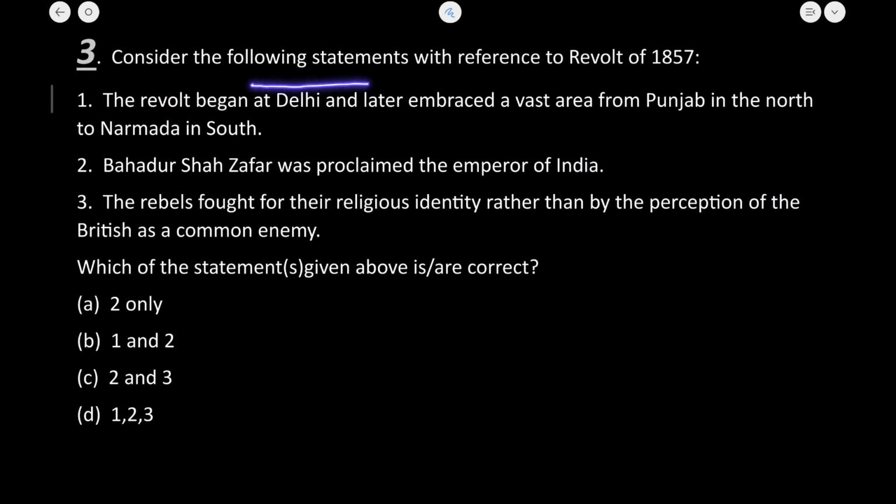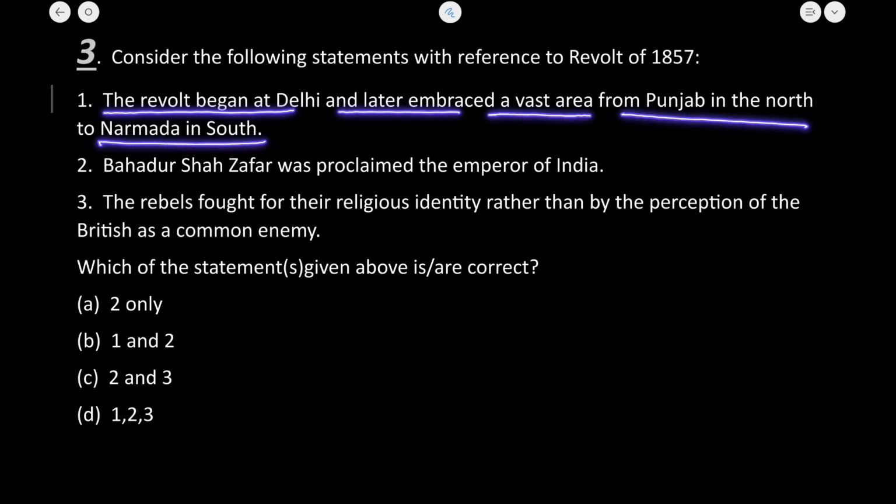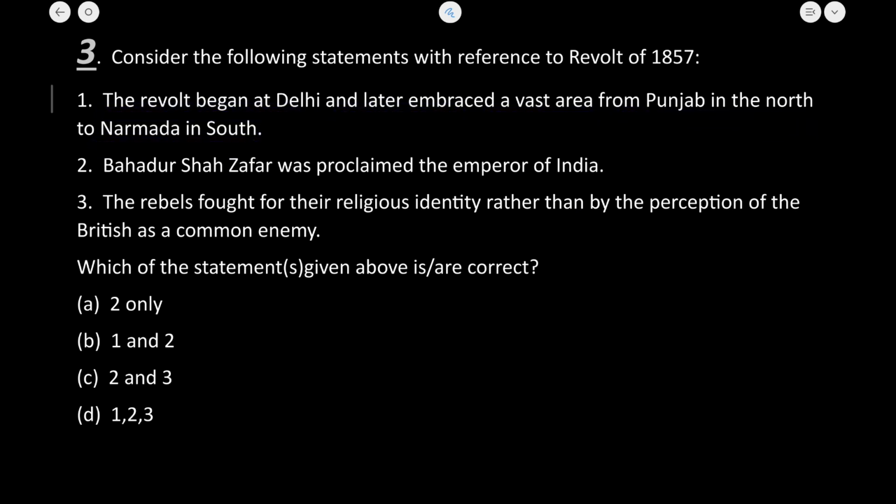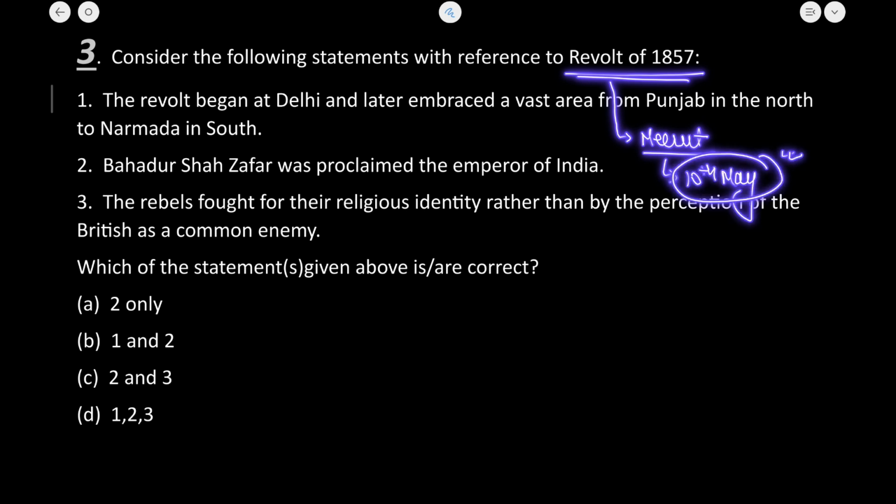Consider the following statements with reference to the revolt of 1857. The revolt began at Delhi and later embraced a vast area from Punjab in the north to Narmada in the south. Now, I have told you that this revolt of 1857 started from Meerut, and the date when it started was 10th May. So there is no point here that it started from Delhi. Delhi was the center at a later stage when Bahadur Shah Zafar was given the responsibility to lead the revolt.